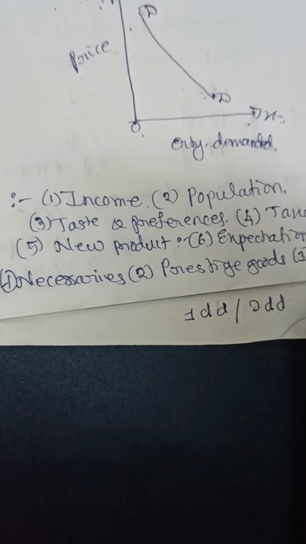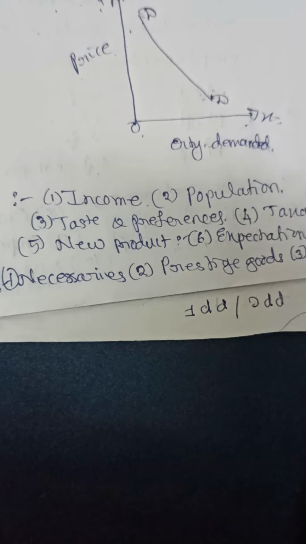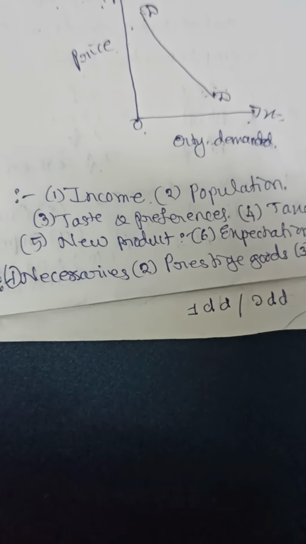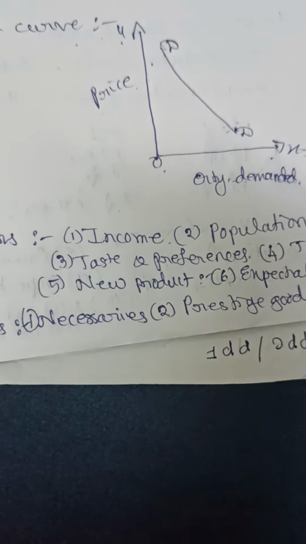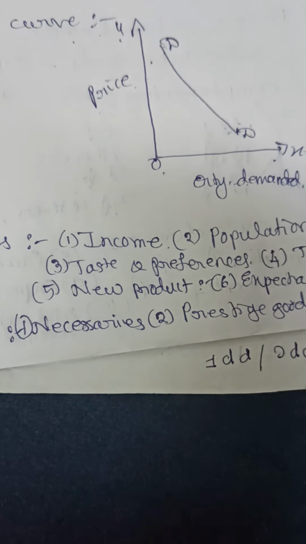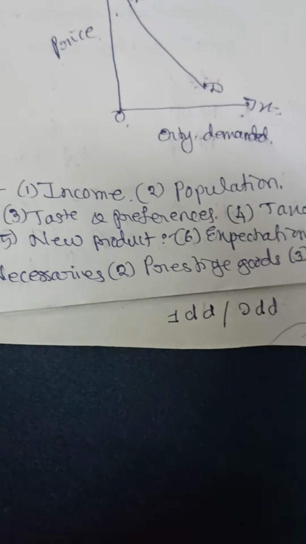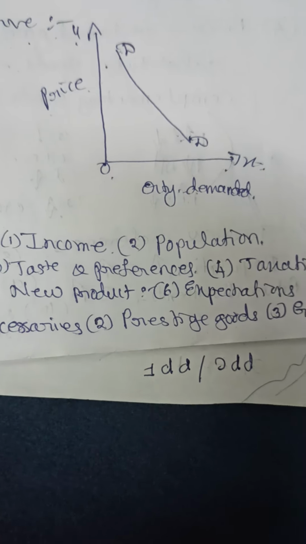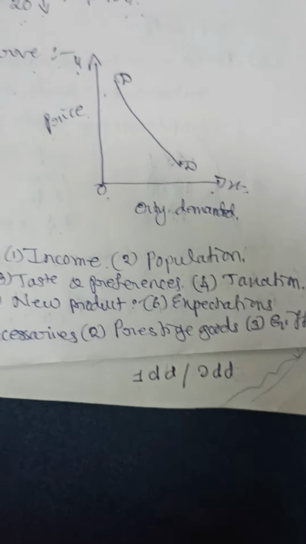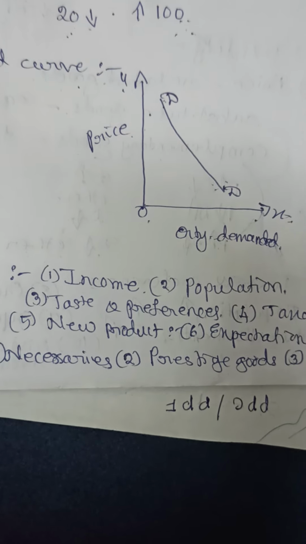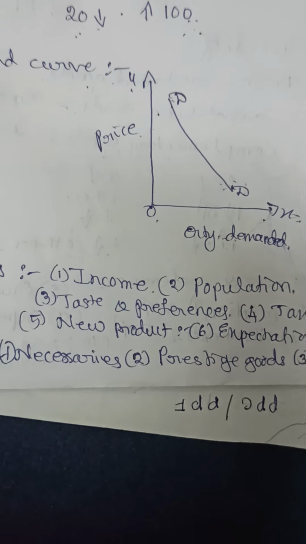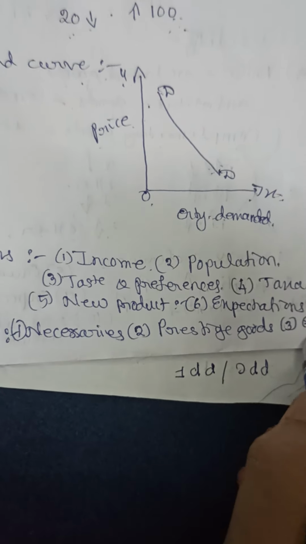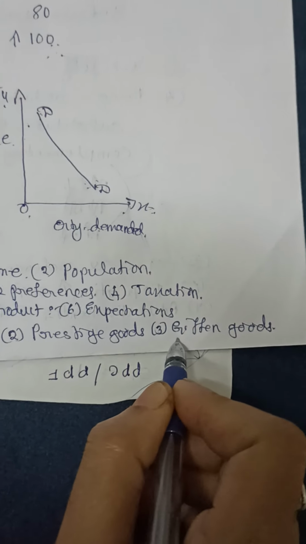Then the Giffen goods. The law is not applicable in case of Giffen goods. They are defined as those goods whose price effect is positive and income effect is negative. It means when the price is more, demand is also more. When the price is less, demand for the product is less.